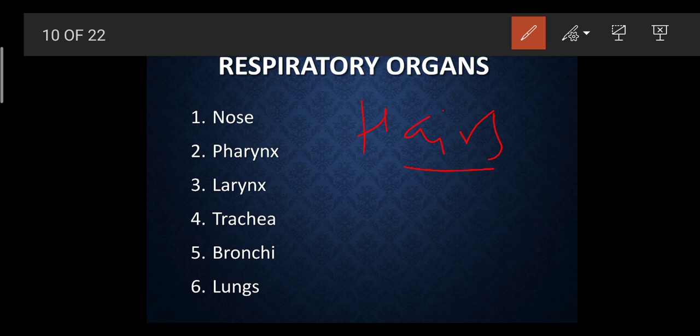Nose hairs. We know very well that bacteria, the small microorganisms, are present in the atmosphere, in the food, air, water, each and everywhere. So there would be a lot of bacteria. Whenever we inhale air, at the same time that bacteria also moves inside the body through the nose, and it can cause damage to our body. That is why there are some hairs.